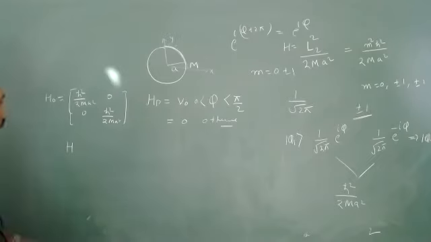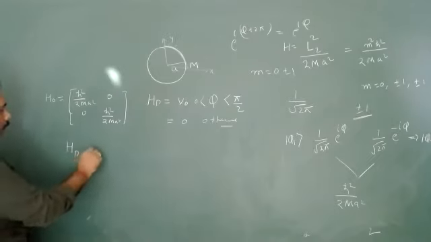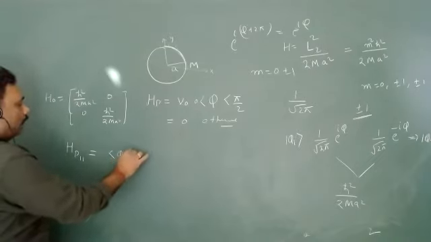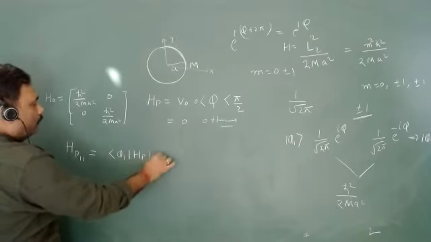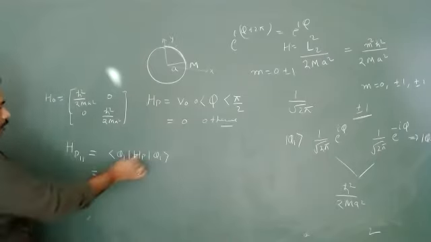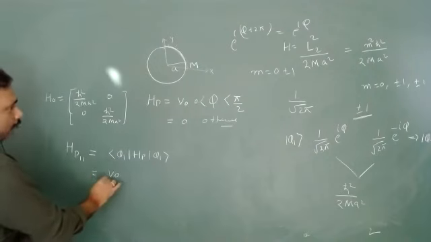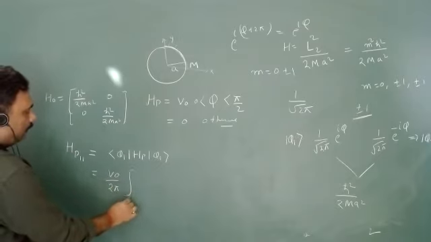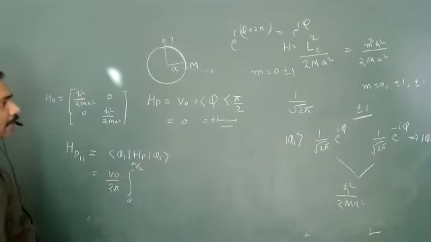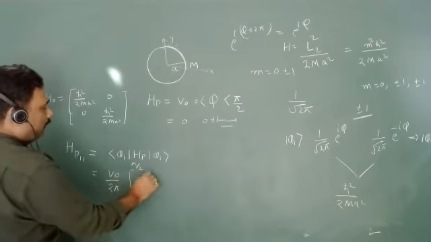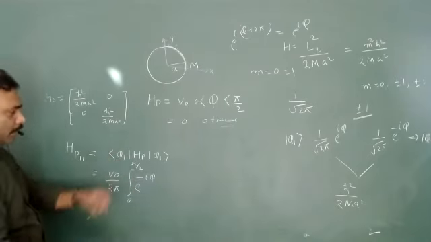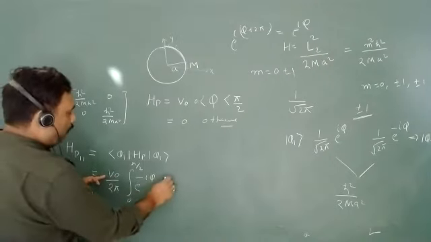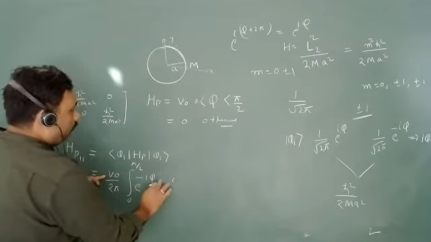So now let us go for H prime 11. What is my H prime 11? Obviously, I have to go for phi 1 H prime phi 1. V naught will be outside, 1 upon root 2 pi and 1 upon root 2 pi are here, and the integral is from 0 to pi by 2. This value is e to the power minus i phi, because I will take the complex conjugate, and this will be e to the power i phi.